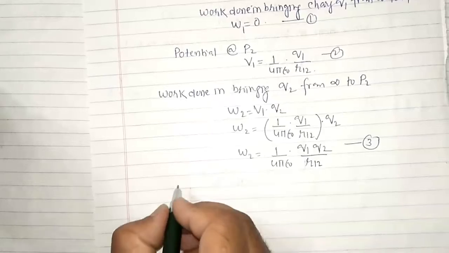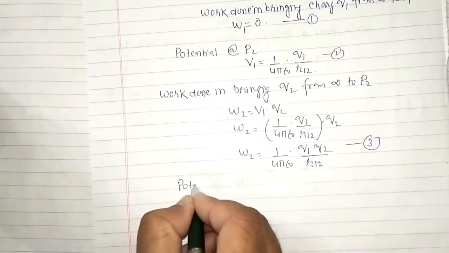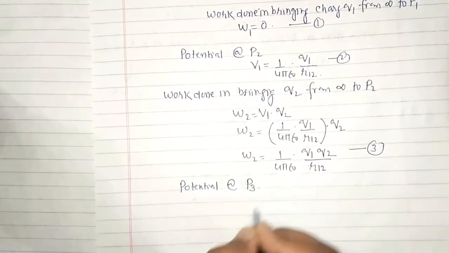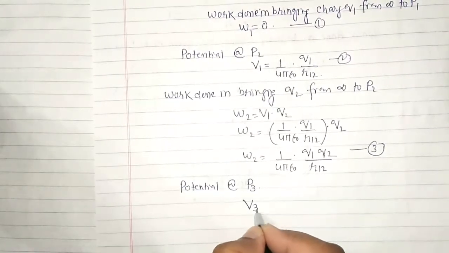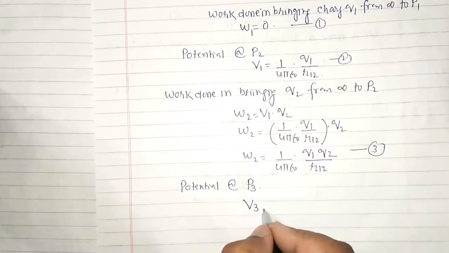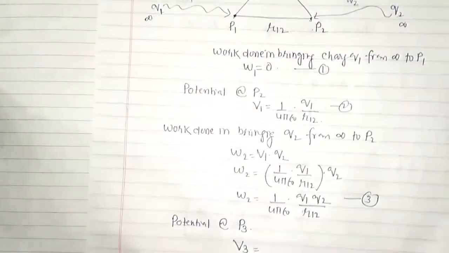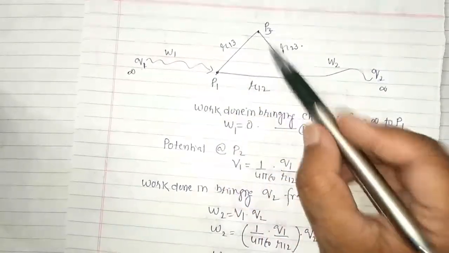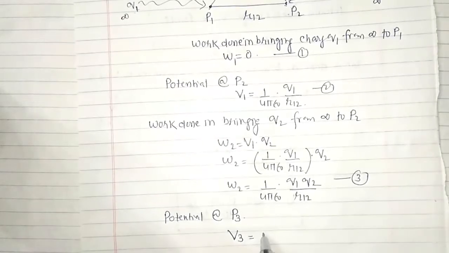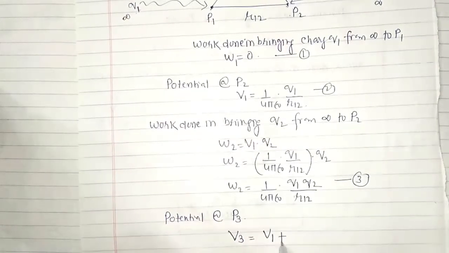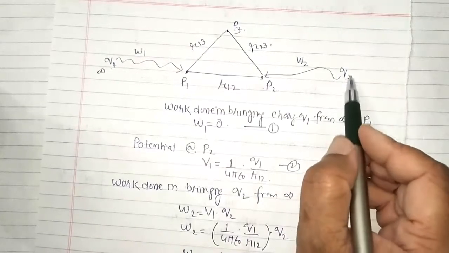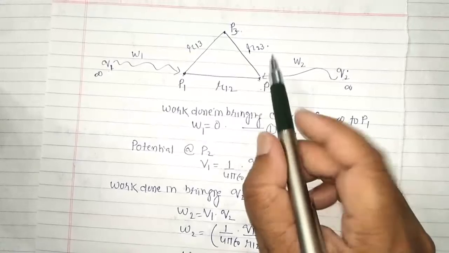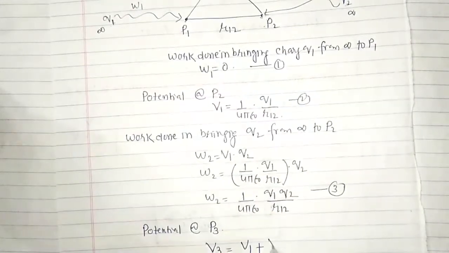So the potential at P3 is equal to the potential due to charge Q1, that is V1, and the potential due to charge Q2 when placed at P2, that is V2.